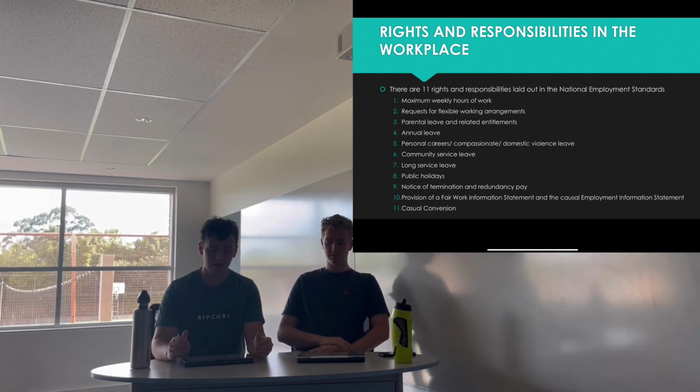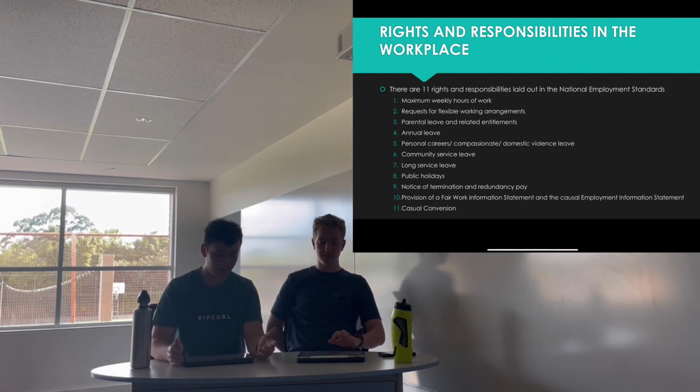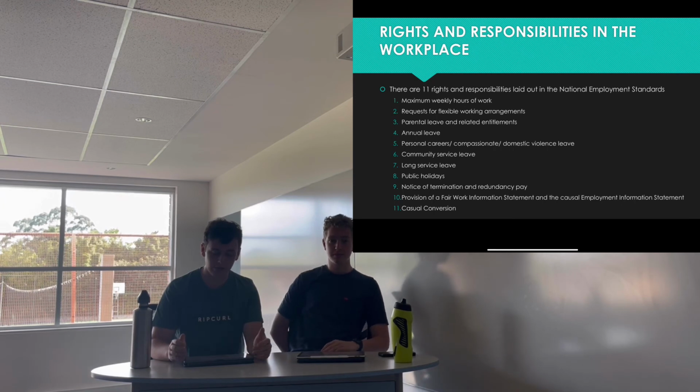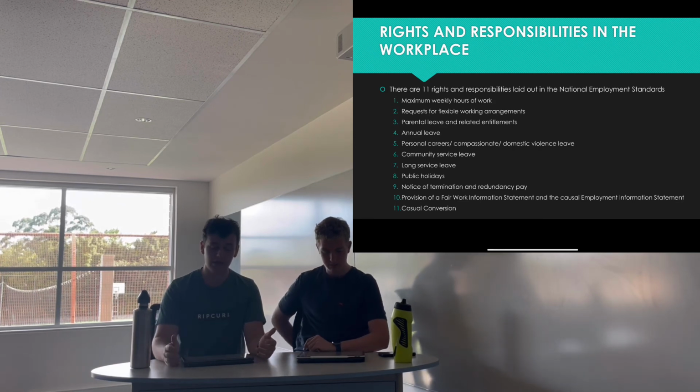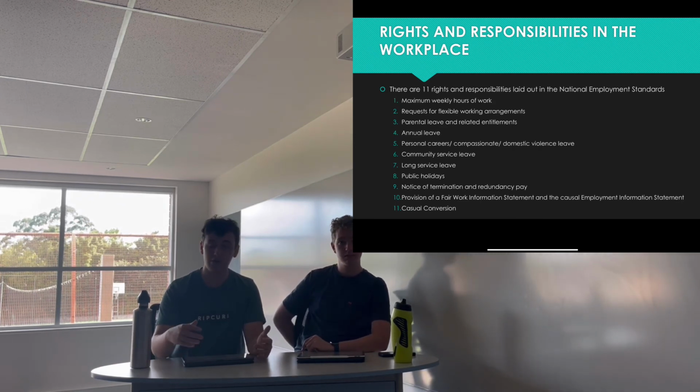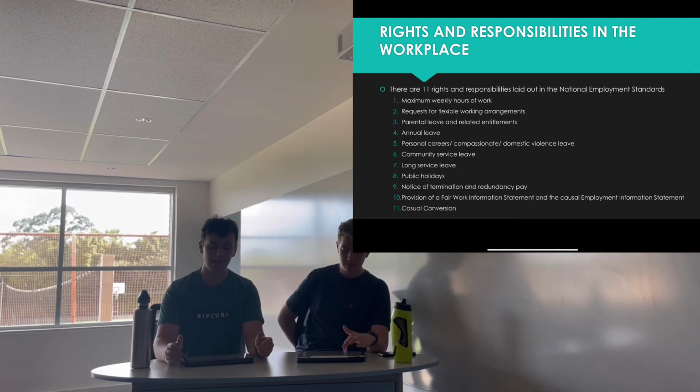So mothers and fathers, I believe, are entitled to up to 12 months unpaid leave and the right to ask for an extra 12 months unpaid leave if they have a child, but it also includes parents who have adopted a child and they also get this same leave. Fourthly, workers are entitled to annual leave.